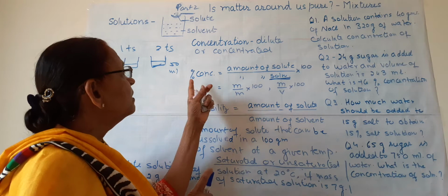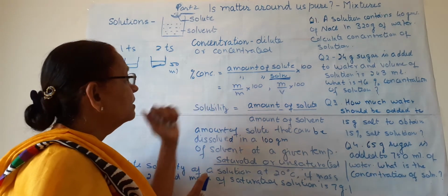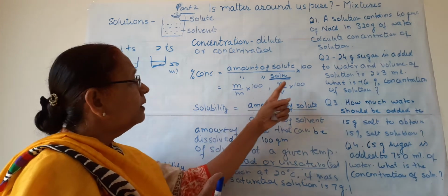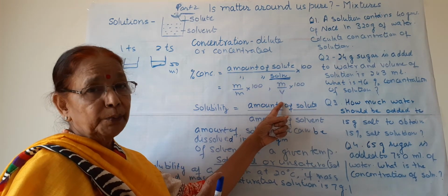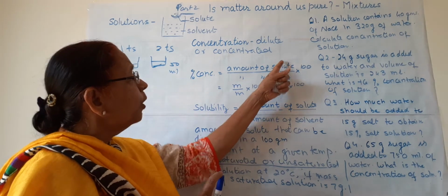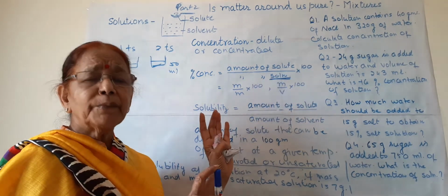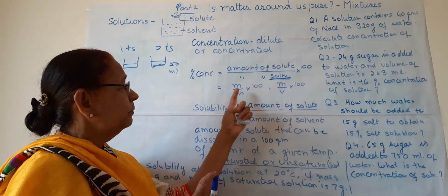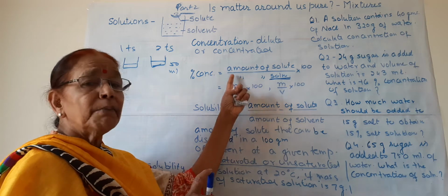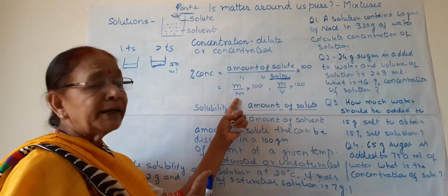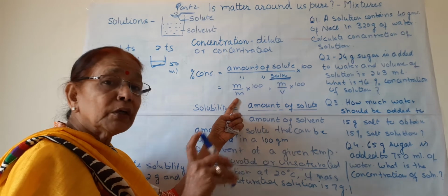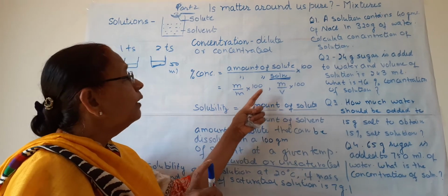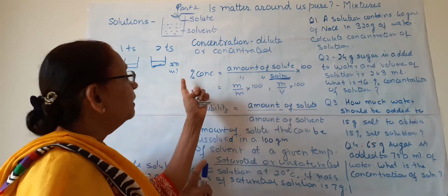Now there are two ways to calculate concentration. First is mass by mass, second is mass by volume. What is mass by mass? If solute and solution both are given in grams, then this type is mass by mass: mass of solute divided by mass of solution, not solvent, mass of solute upon mass of solution into 100. By this method we can calculate concentration.